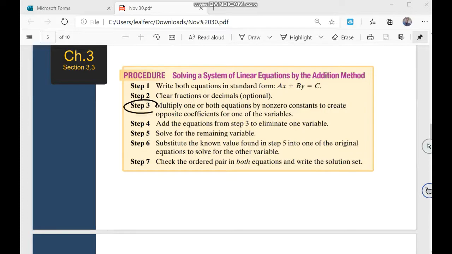Focus here, focus on step number 3, okay? Focus on step number 3. The other steps are just kind of a help to reach step number 3 and then solve the system, I mean.